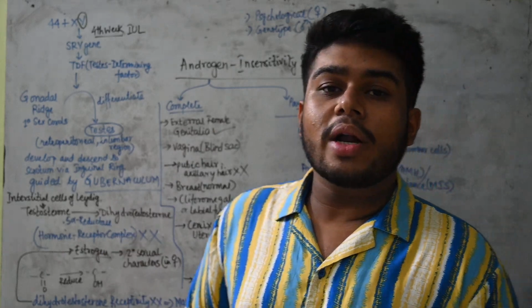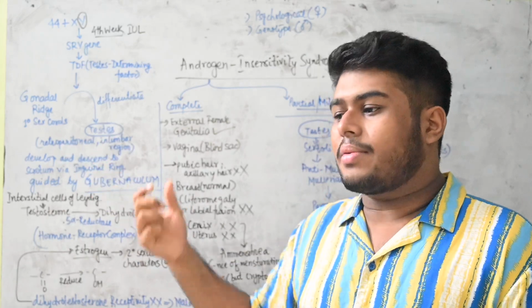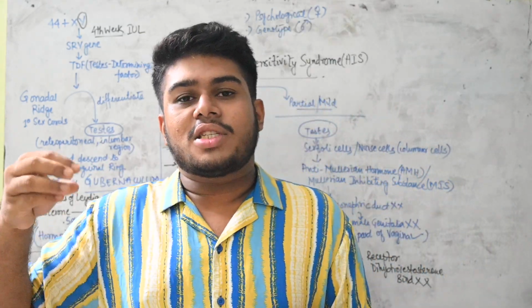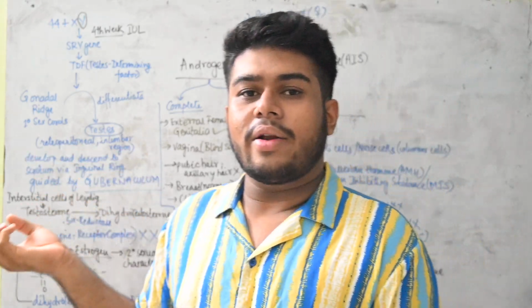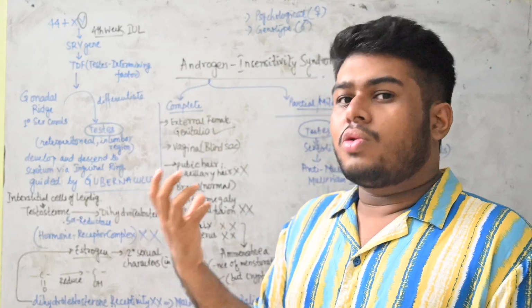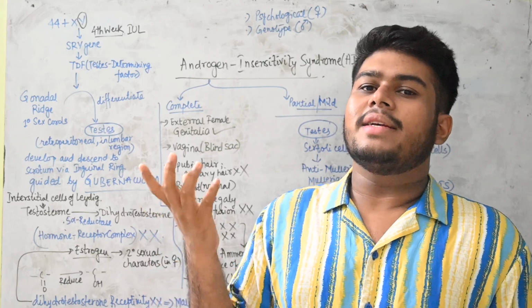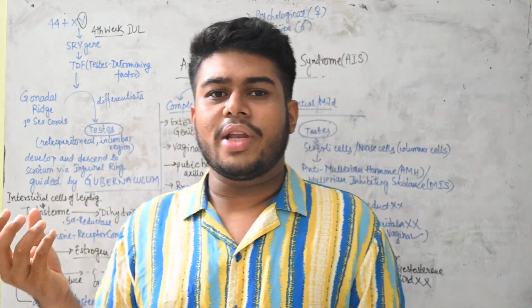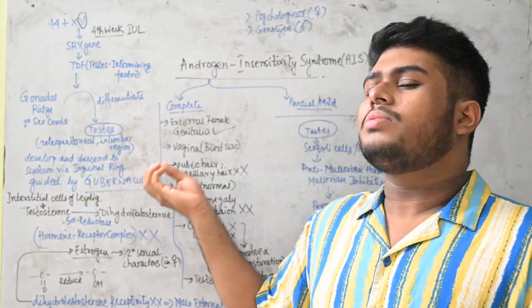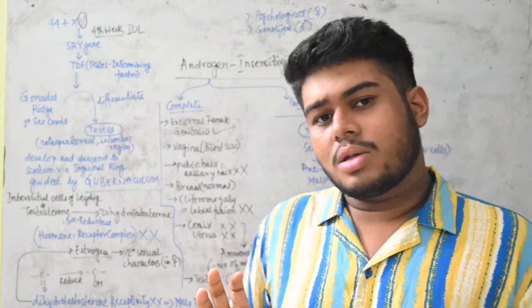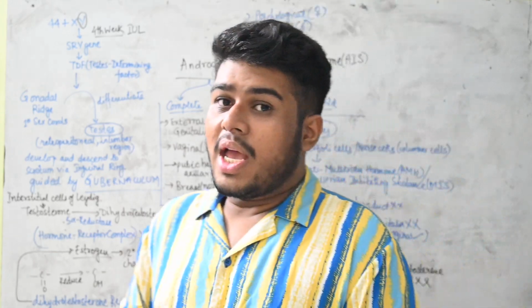So here we see the retroperitoneal structure in the lumbar region, that is the testis, and after that there is a structure called the gubernaculum. This gubernaculum will guide the testis through that entire abdominal region. First it will enter the deep inguinal ring, from that it will pass on to the superficial inguinal ring, and ultimately it will get into the scrotal sac. This entire descent takes the entire gestation period, and just prior to birth or at birth the testis descends to the scrotum.